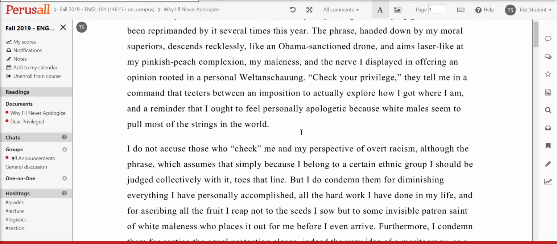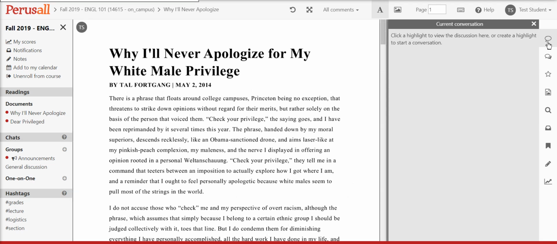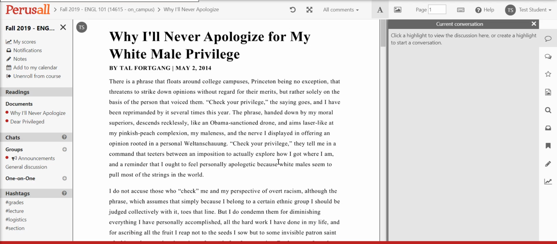This article is about 4 pages long. So I suggest that you perhaps read the whole way through, perhaps take some notes on the side, and then once you're done and ready to comment, go ahead and click on this conversation bubble here. And if you find a section that you feel like, hey, I want to comment, I want to annotate this, I want to say something about it, then go ahead and highlight it. For the purposes of this example, I'm just going to highlight the first sentence.